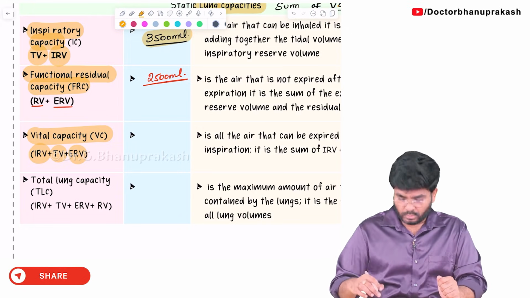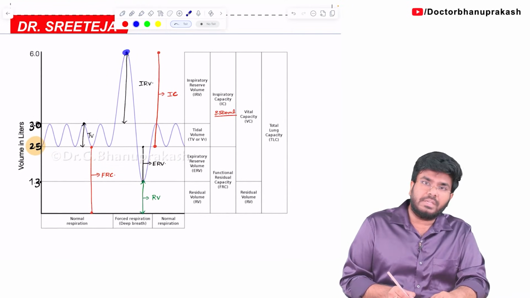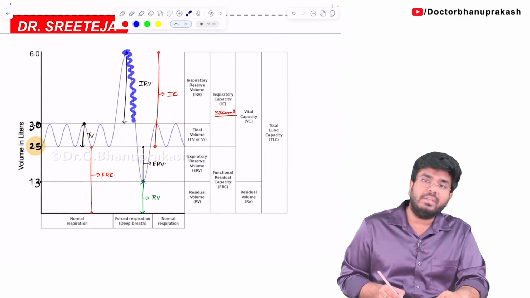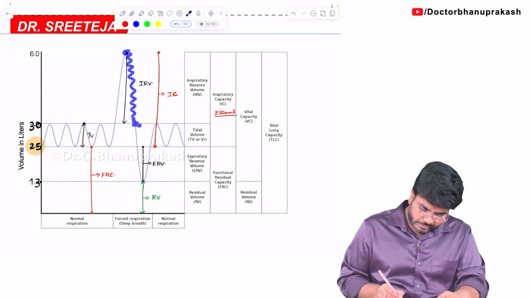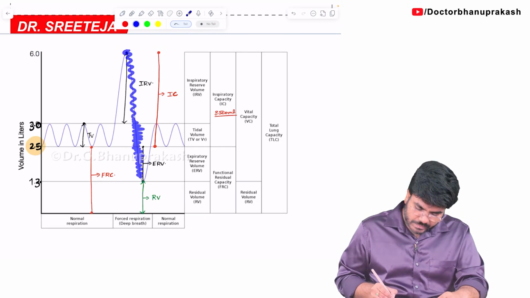So vital capacity includes, look at this diagram, after doing the maximum inspiration, now I am asking you, take out the air. So first what will you take out? You are going to take out the IRV, inspiratory reserve volume. Later you will be taking out the tidal volume. And if you wish, you can even take out the expiratory reserve volume also.